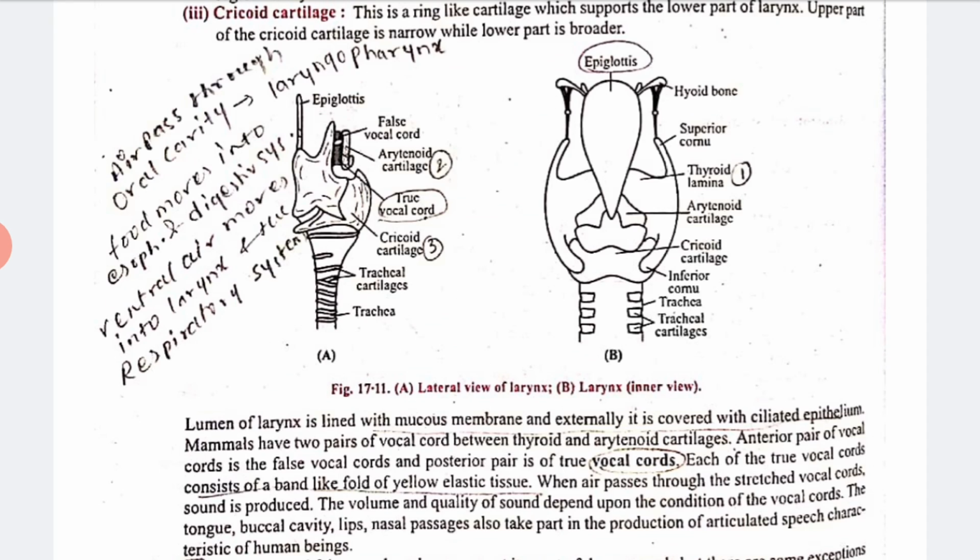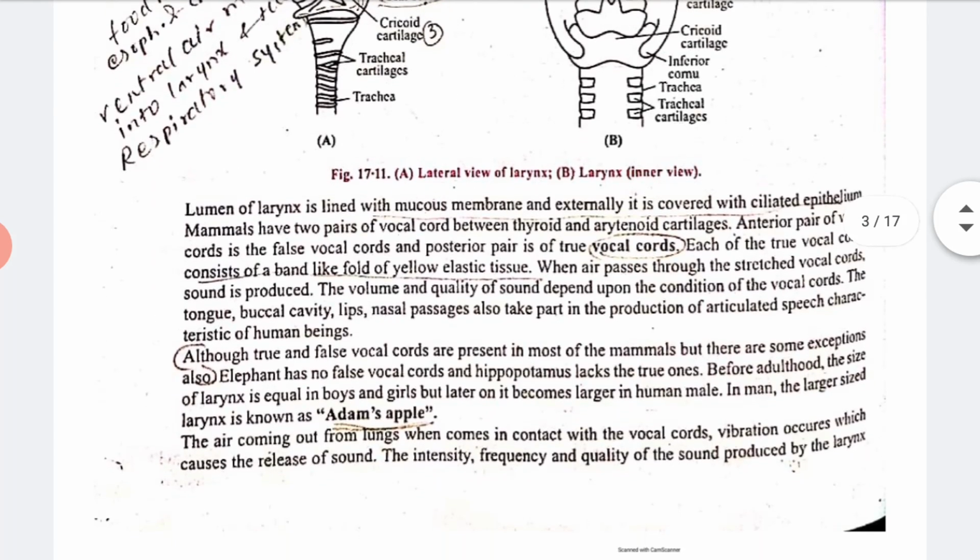Okay, now the lumen of the larynx is lined with mucous membrane, and externally it is covered with ciliated epithelium. In mammals they have two pairs of vocal cords between the thyroid and the arytenoid cartilage. The anterior pair of the vocal cords is the false vocal cord and the posterior pair is the true vocal cord. True and false vocal cords are present in most mammals, but there are some exceptions also, like the Adam's apple.